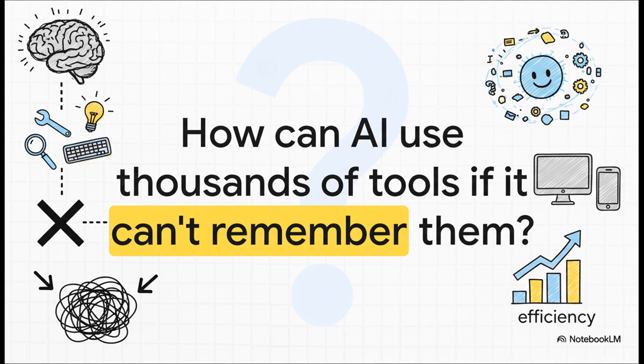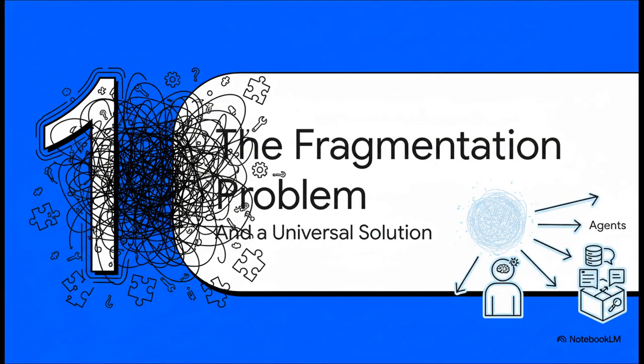And this isn't some small technical glitch. This is a fundamental roadblock. If we want to build these incredible agents that can navigate our digital world, we have got to solve this memory problem first. So where do we start? Well, the first piece of the puzzle is to fix the absolute mess of how agents and tools talk to each other today. Right now, it's basically the Wild West out there.